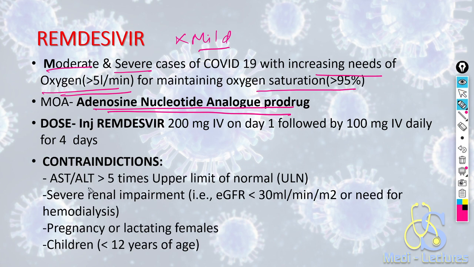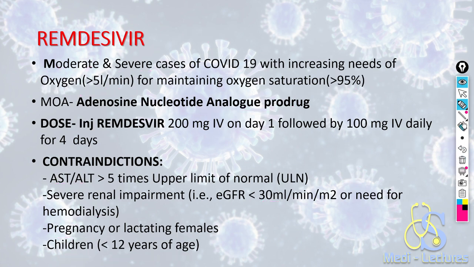Contraindications are very important. AST, ALT more than 5 times the upper limit. Therefore, we have to do LFT on the first day to plan remdesivir. Severe renal impairment with eGFR less than 30 or need of hemodialysis, this drug cannot be given. Pregnancy or lactating females, we do not give this drug. Children less than 12 years of age, this drug is contraindicated.